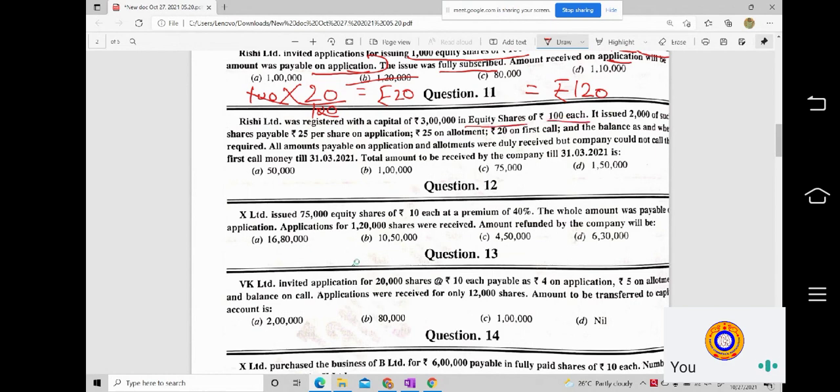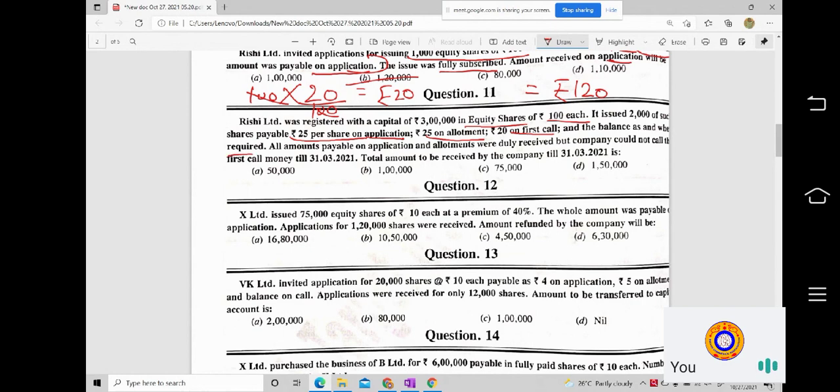It issued 2000 of such shares payable rupees 25 per share on application, rupees 25 on allotment, rupees 20 on first call, and the balance as and when required.